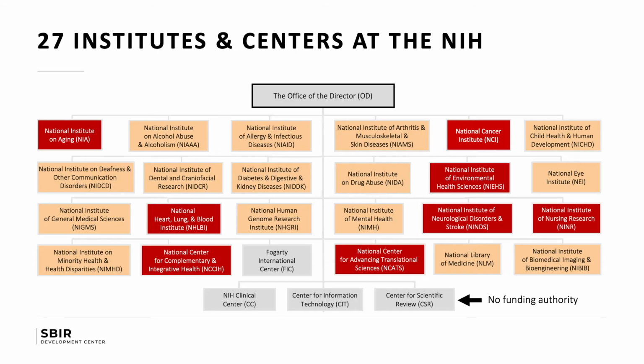So there are 27 institutes and centers at the NIH, and they're listed here on this slide. And the ones highlighted in red are the participating institutes. So these are the institutes that are participating in the Applicant Assistance Program. So in order to apply to this program, your technology must fit within the mission of one of the participating institutes.